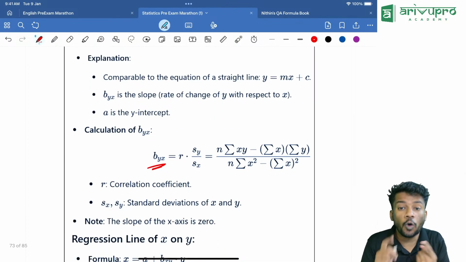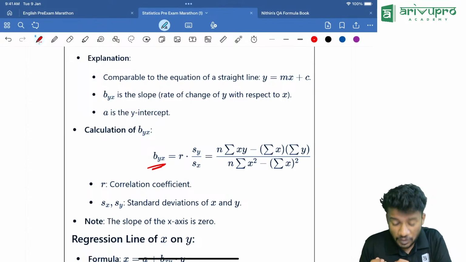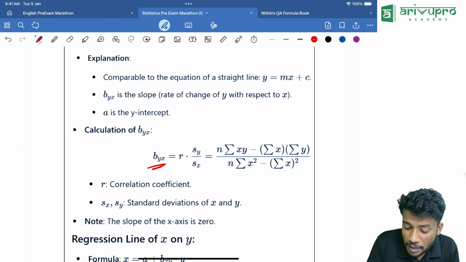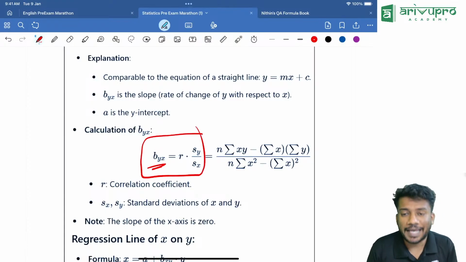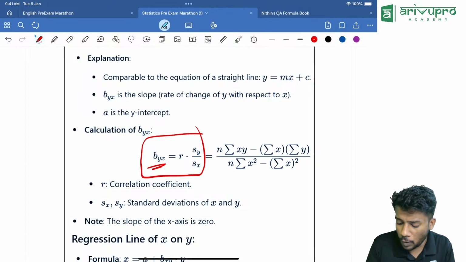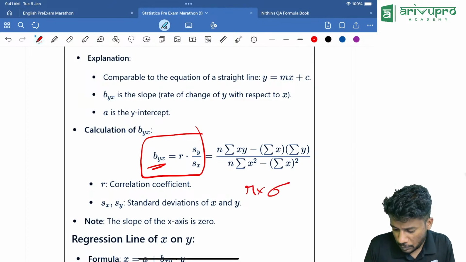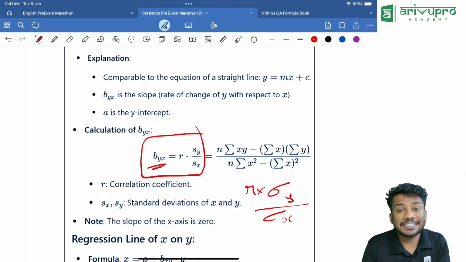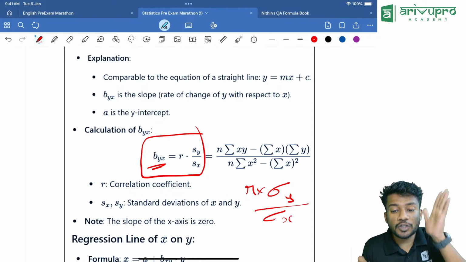Sometimes they will give the correlation coefficient, standard deviation of Y and standard deviation of X, then ask you to find B of Y on X. How will you do it? R into SY divided by SX, or R into sigma Y divided by sigma X. Y on X means X is the given value, Y is the unknown value.